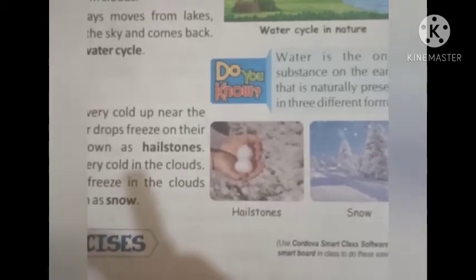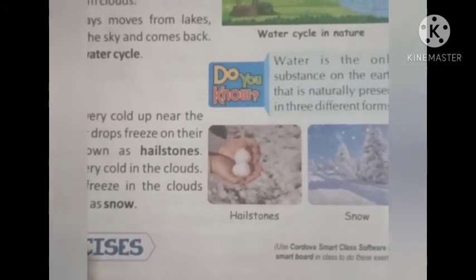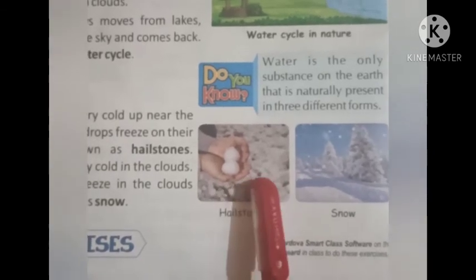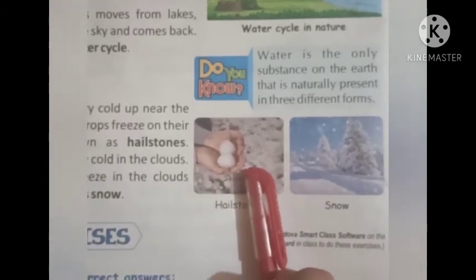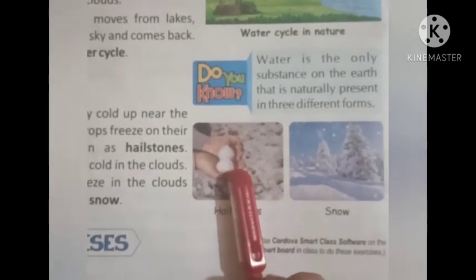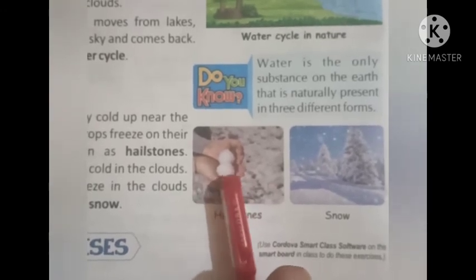The water vapors, because of the cold climate, get converted into ice and fall down on the earth in the form of hailstones. Here you can see hailstones. In Marathi we call it gara. Yes, many a times you may have experienced this. We also call it hailstones. When hailstones fall down, in Marathi we call it garpit. So many a times this happens, that there is a rain of hailstones.